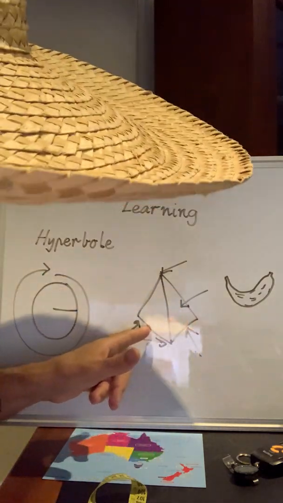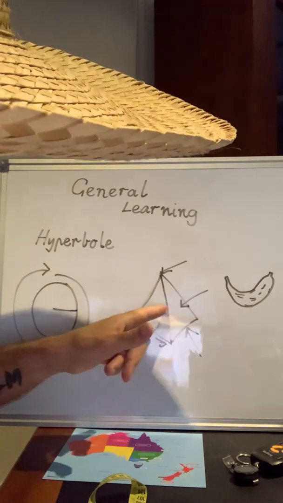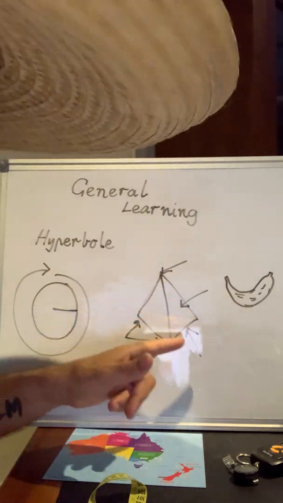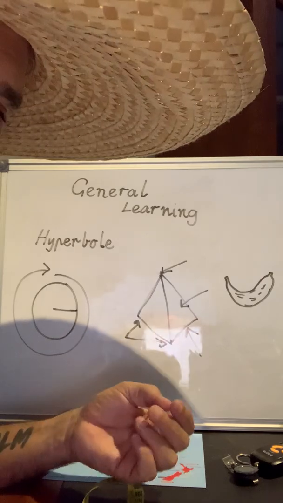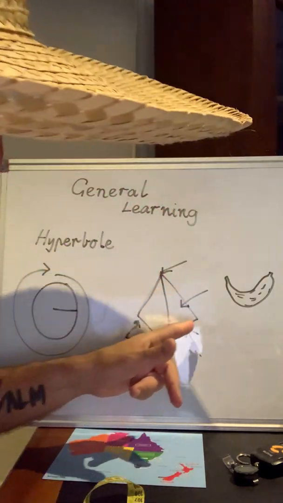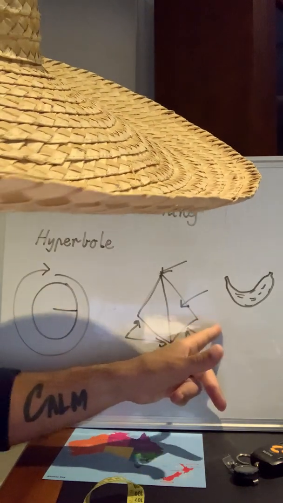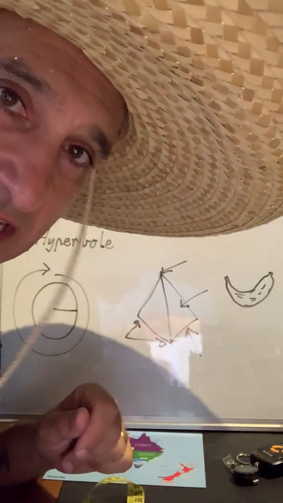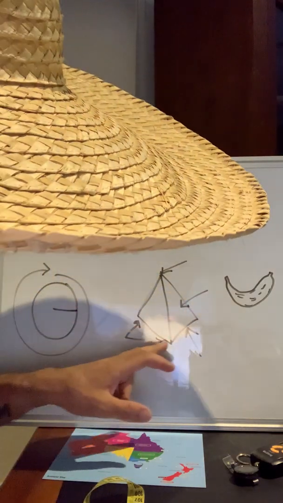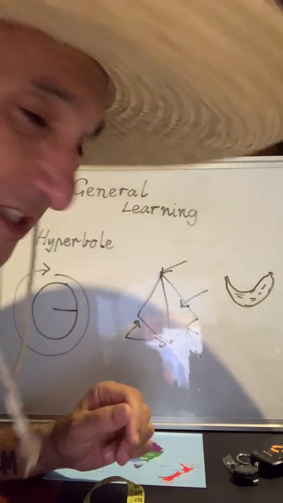Depending on the base on the bottom of it, this could be a triangular base pyramid, a rectangular base pyramid, or a square base pyramid. I'm just going to call this a general pyramid. The top or the point part of a structure is called the apex. And then one of these corners is called the vertex. But when you call lots of those corners, they're called vertices, all right?